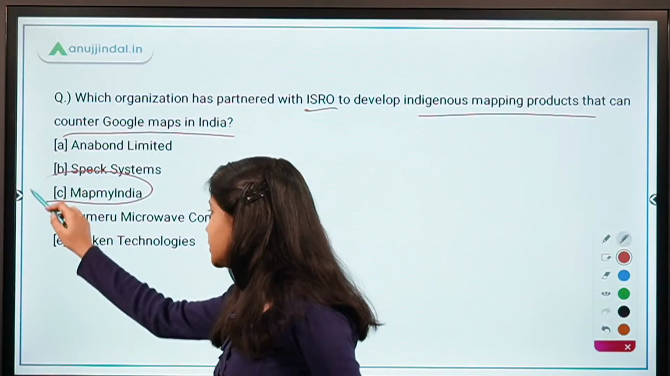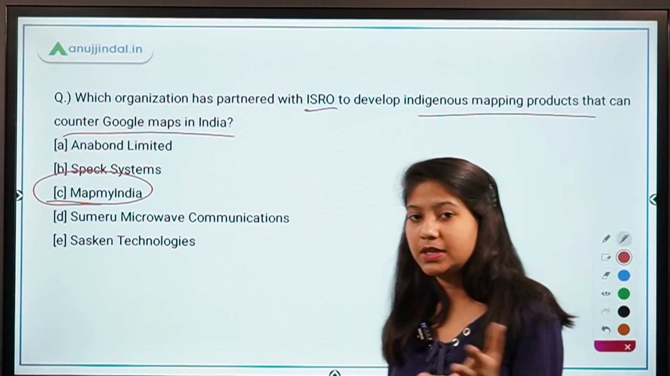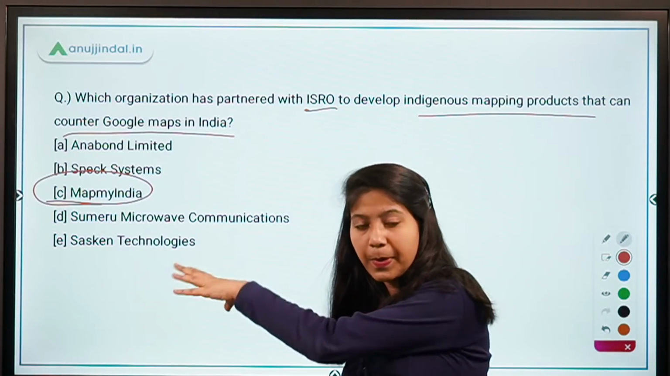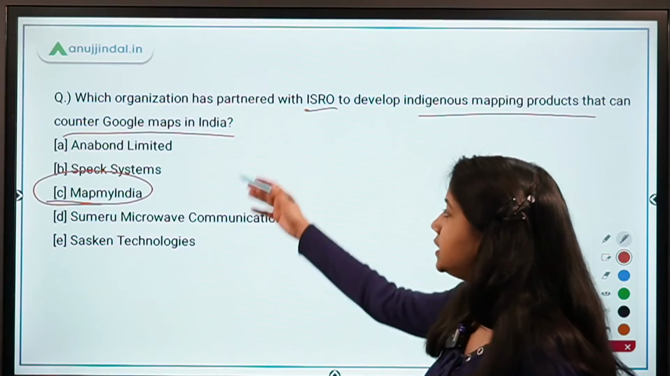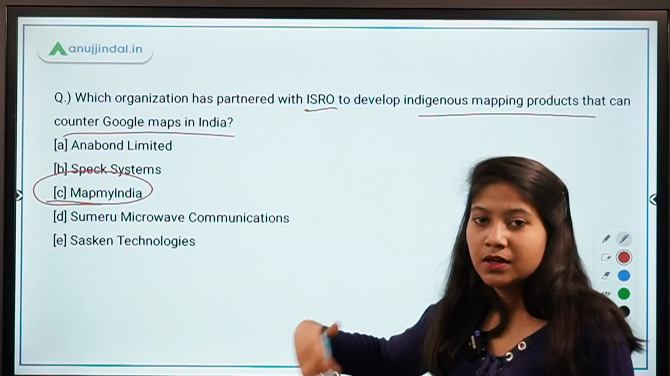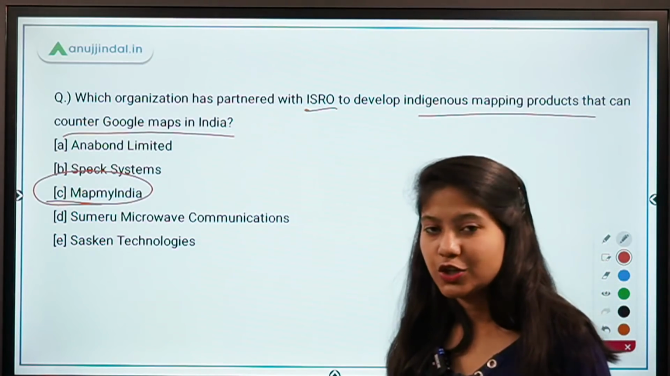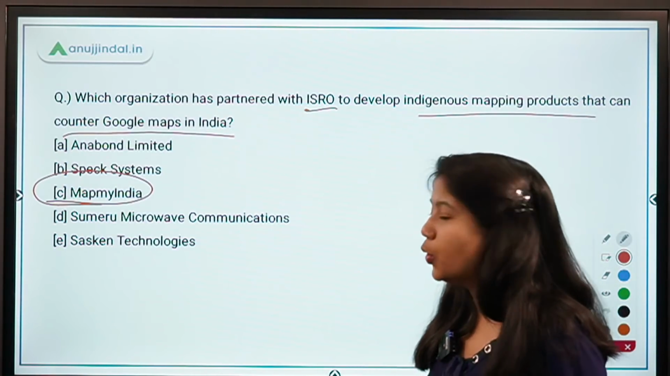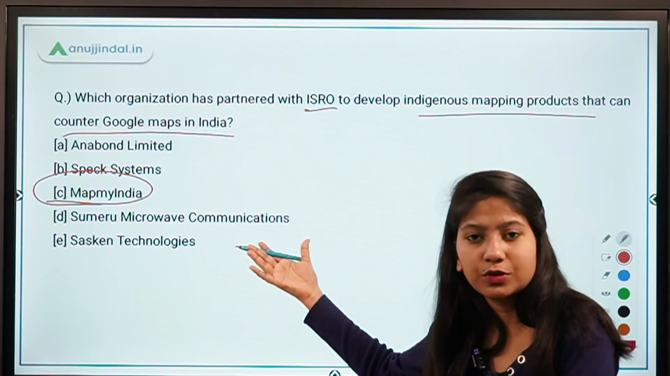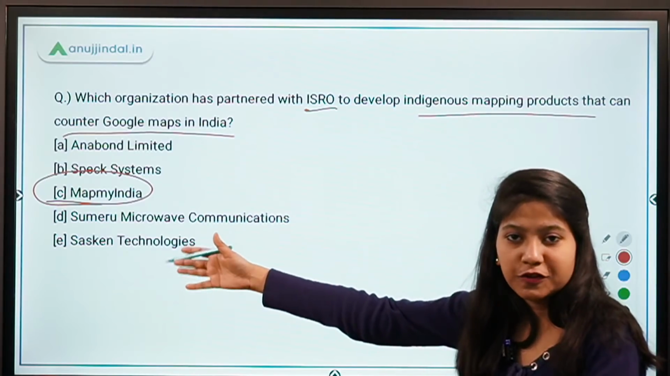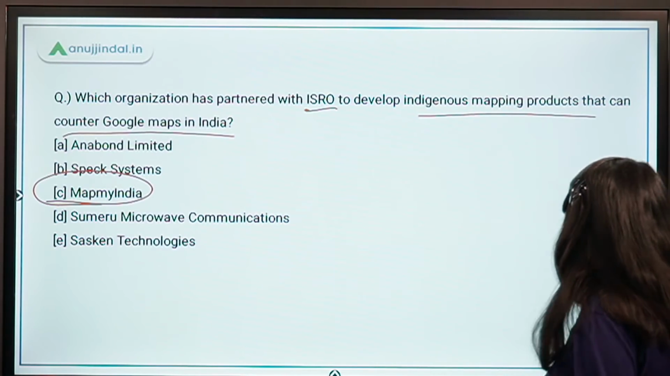Absolutely right, guys. It's option C, Map My India, and it is a probability that the maps prepared by the indigenous organizations will outdo the Google Maps. So let's see what happens when these maps will be there on our mobile applications or through the portals. So for the time being, this is one of the most important questions. ISRO has partnered with Map My India, so you have to remember this thing. This question is important.